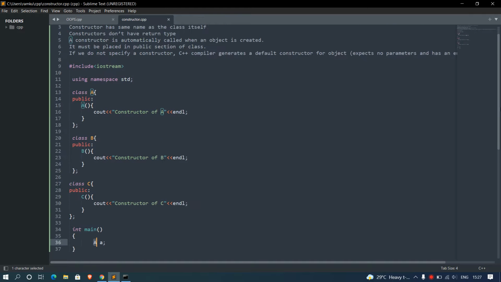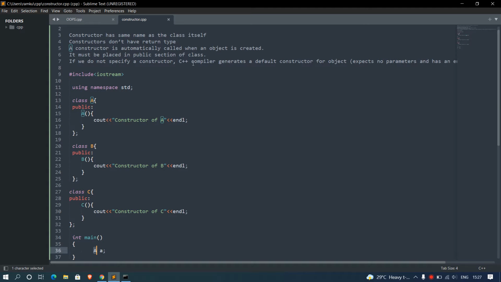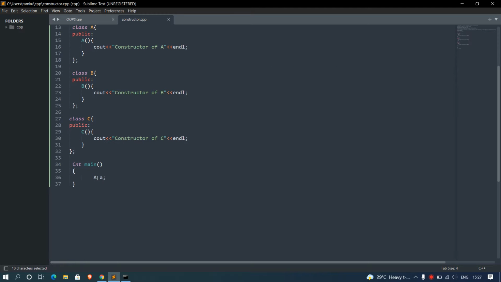You can read here that a constructor is automatically called when an object is created. This is what I have done. I have used my class A and created the object of class A. So it will call my default constructor, which I have initialized here. If I didn't define my constructor here, it would automatically call the default constructor. Let's see the output.